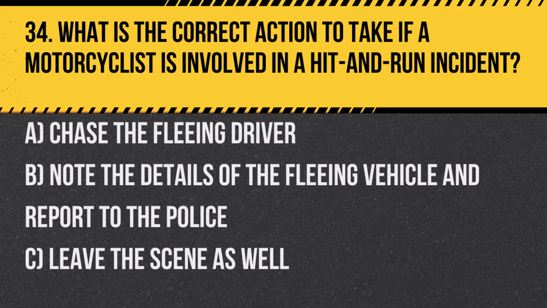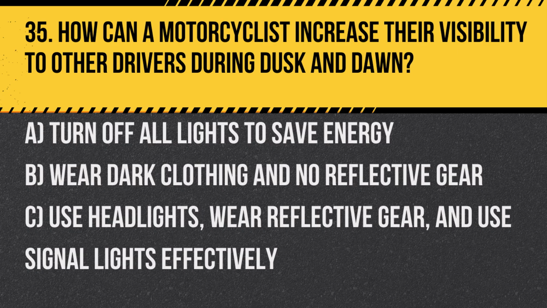Question 34. What is the correct action to take if a motorcyclist is involved in a hit-and-run incident? A. Chase the fleeing driver. B. Note the details of the fleeing vehicle and report to the police. C. Leave the scene as well. Answer. B. Note the details of the fleeing vehicle and report to the police, helping in the investigation and potential resolution.